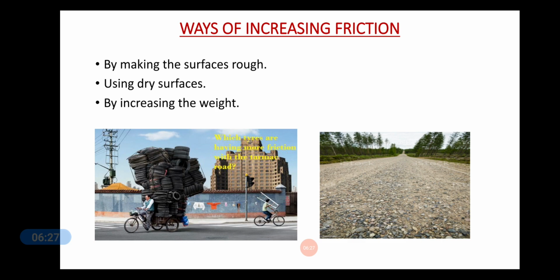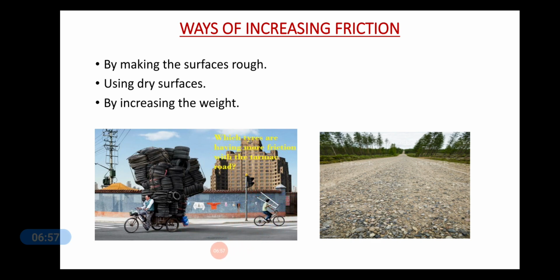Using dry surfaces. Here, dry surfaces have more friction while wet surfaces have lesser friction. So, if the surfaces are dry, then we can increase the friction by increasing the weight. Now see over here, there are two people. One person is carrying a large load and the other person is carrying a small load.